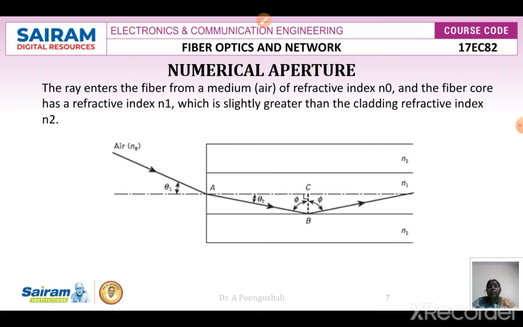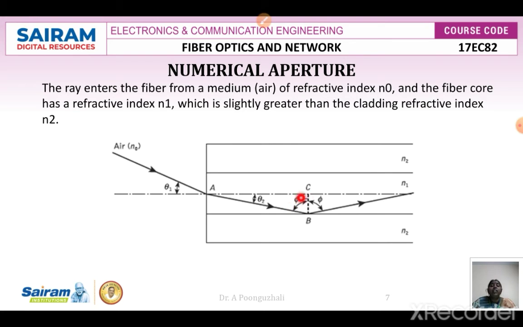So in numerical aperture we are going to take 3 mediums, where this medium is going to be air, which is going to have a refractive index n0, and the fiber core is going to have a refractive index n1, and the cladding is going to have a refractive index n2. So we are going to take 3 mediums and see how the light is going to be propagated and gathered inside the fiber core.